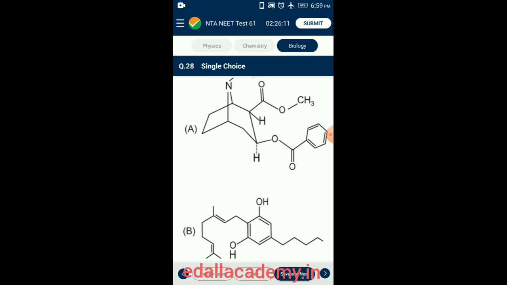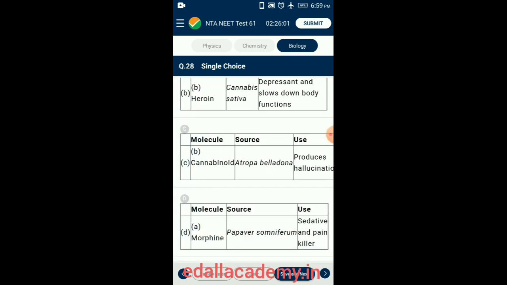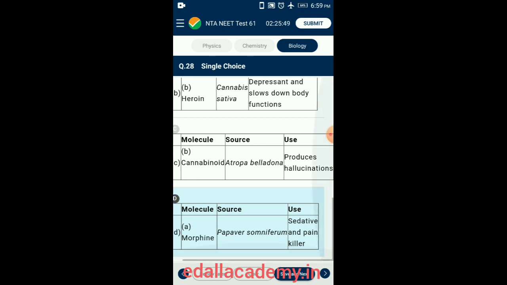These are known for their effects on the cardiovascular system of the body. So the correct option is option D. A represented as morphine, source is Papaver somniferum, use, sedative and painkiller.